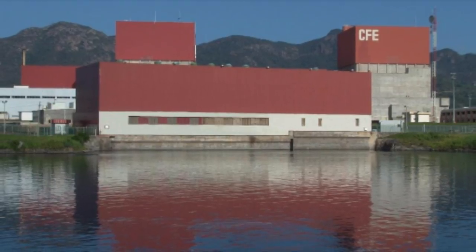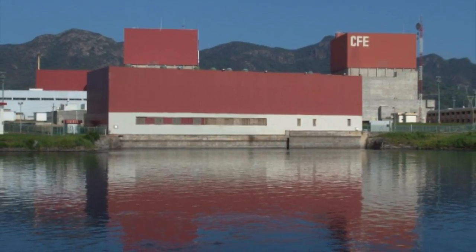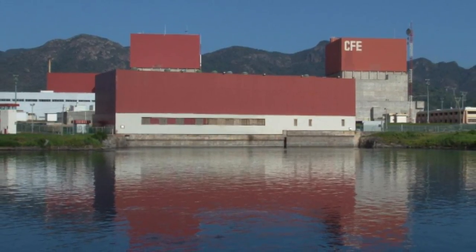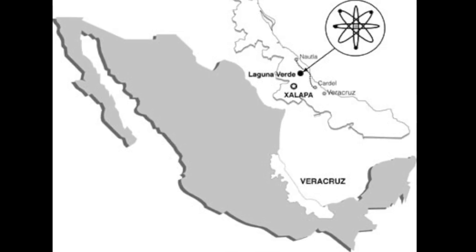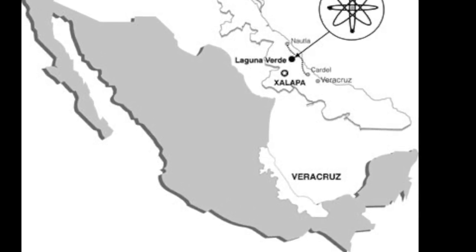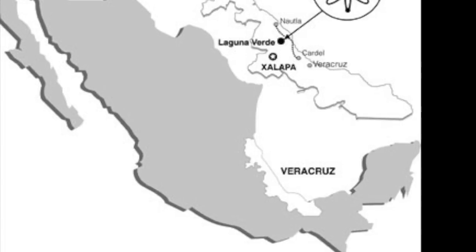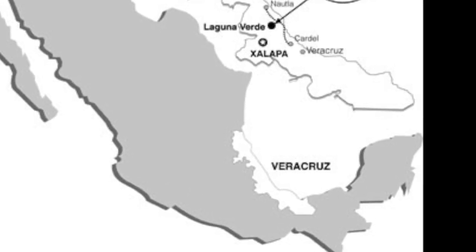There is only one nuclear energy plant in Mexico that produces about 4.5% of the country's electrical energy. It is called Laguna Verde and it is located on the coast of the Gulf of Mexico in Veracruz.